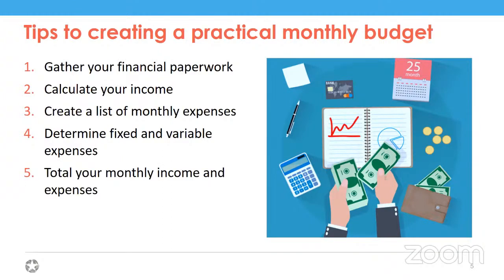Next step is to total your monthly income and expenses. This is where the spreadsheet really comes in handy because you can lay it all out for yourself and see exactly how much money of a deficit or an overage you might have.